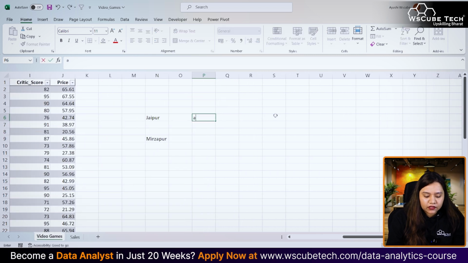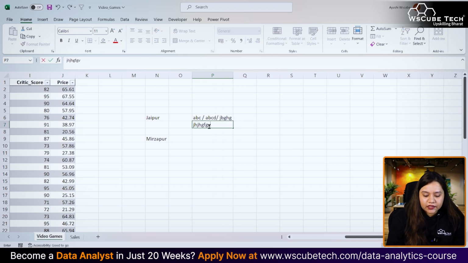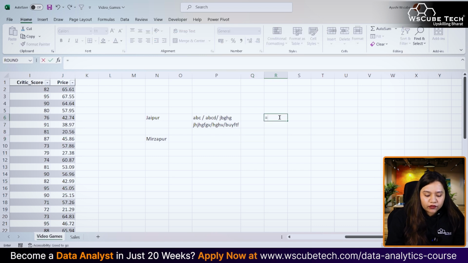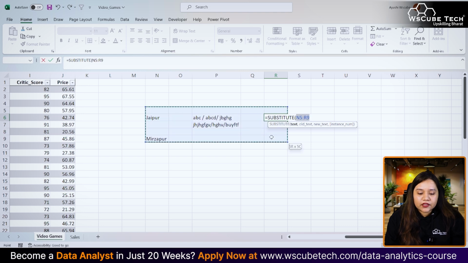Let's call them ABC slash ABCD slash some value. If this is there and the next game is something like this slash this, every time we cannot identify on which number the slash is there. That's why instead of using replace, we have used substitute. Equal to, when we say that we want to use substitute, it asks us for the old text. If we know the old text, use substitute. If we do not know the old text, in that case, use replace method. As simple as that. Okay, let's remove this for now.